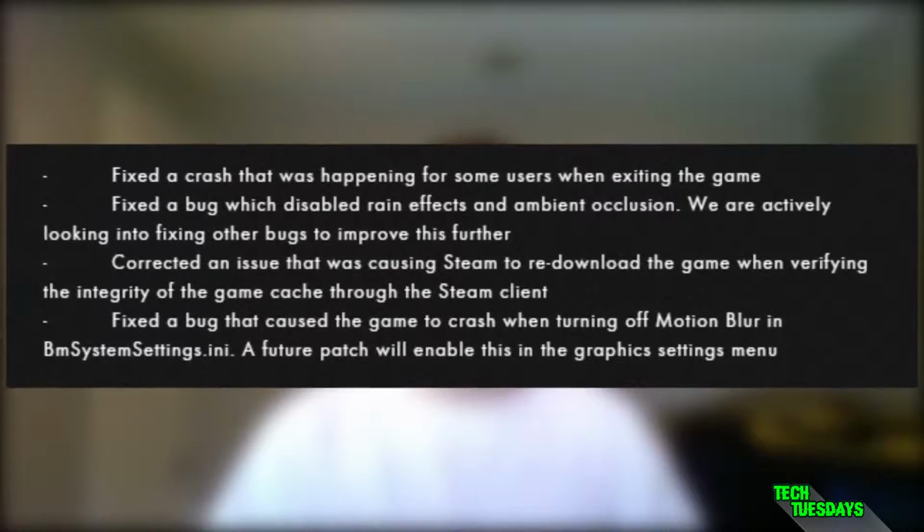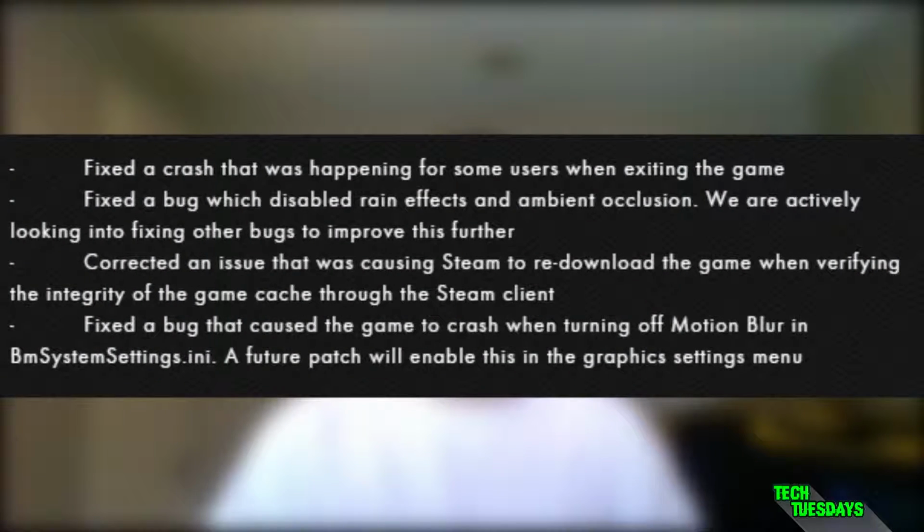Several days later, they released a 67 megabyte patch on the 27th, which did a couple things. It fixed the crash that was happening for some users when exiting the game, fixed the bug which disabled rain effects and ambient occlusion. We are actively looking into fixing other bugs to improve this further, corrected an issue that was causing Steam to re-download the game when verifying the integrity of the game cache through the Steam client, fixed a bug that caused the game to crash when turning off motion blur in BM's system settings.ini. A future patch will enable this in the graphic settings.